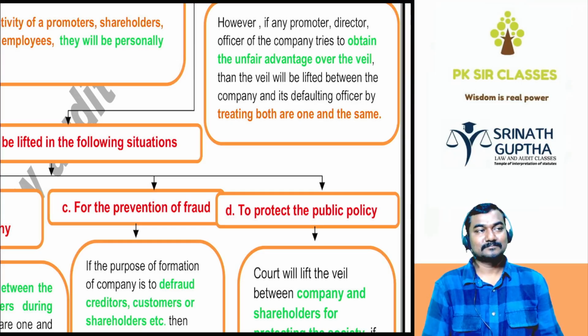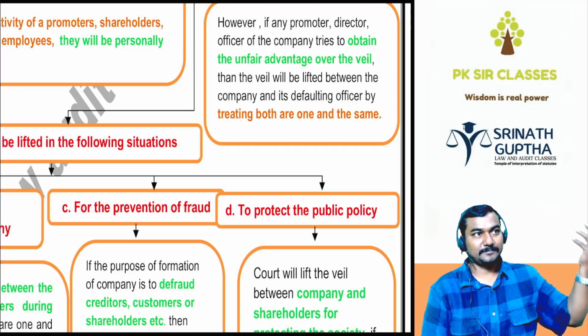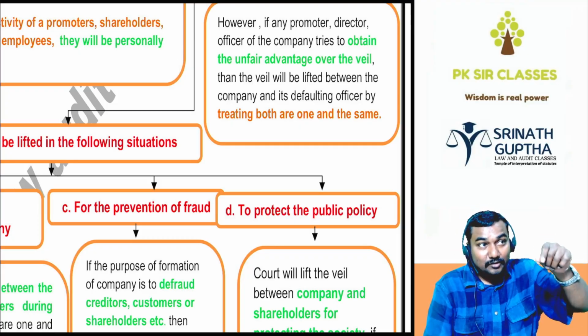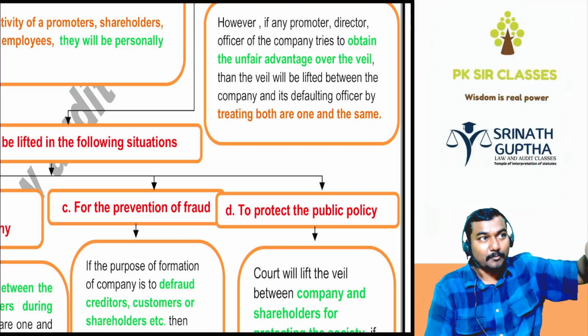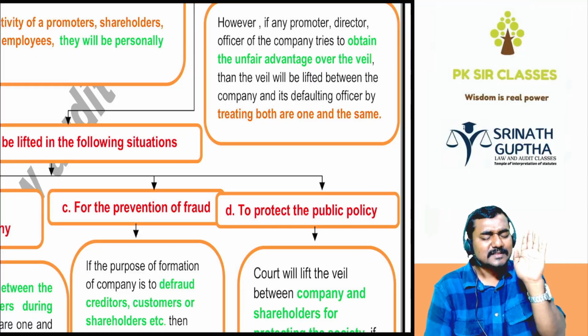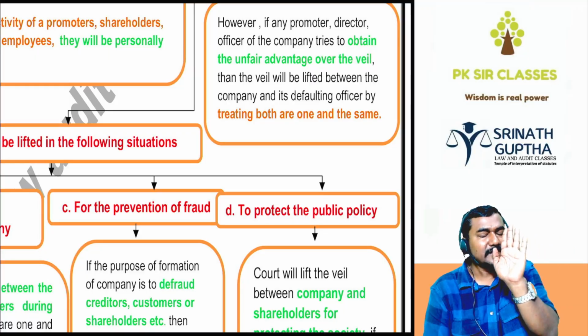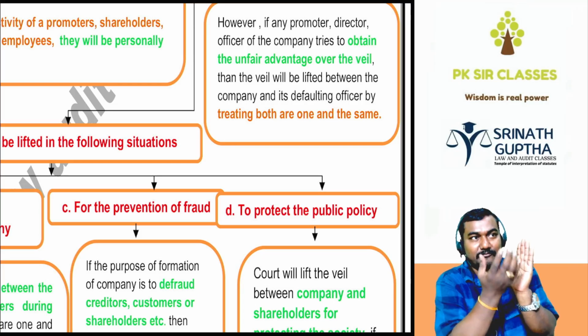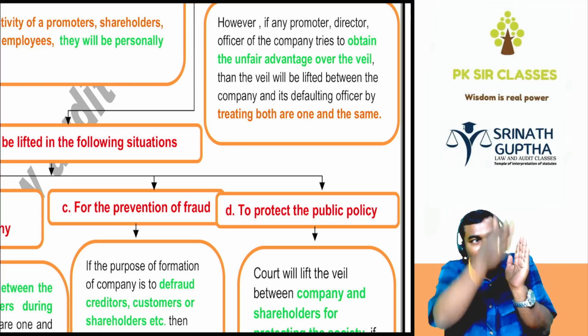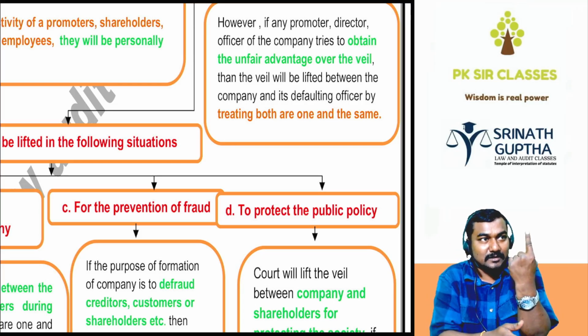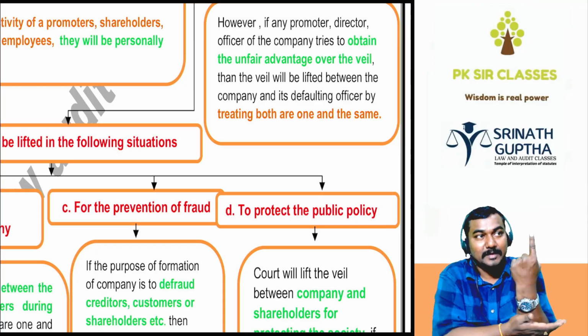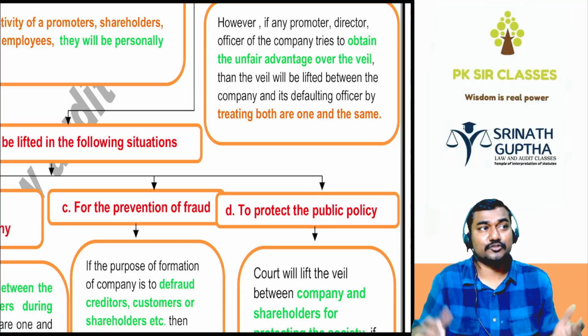Obviously, that depends on the situation. For example, in this case, Kingfisher, it is lifted permanently. Small default is there, but for that default only, we will lift the veil. For that activity only, promoter will be personally liable. Simple. As long as you're acting lawfully and legally, the veil is respected. 10 transactions are there. For 9 transactions, you're acting lawfully and legally, the veil will be there. For one transaction, you are taking unfair advantage over the veil, then the veil will be lifted. That depends upon the situation.